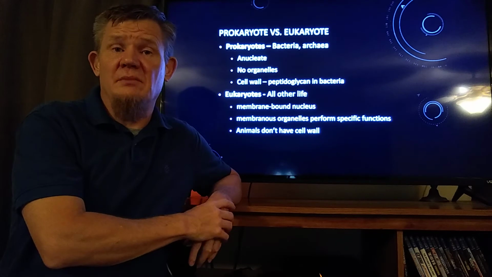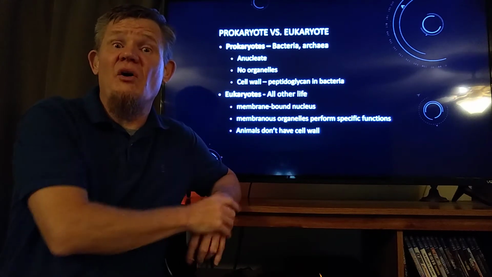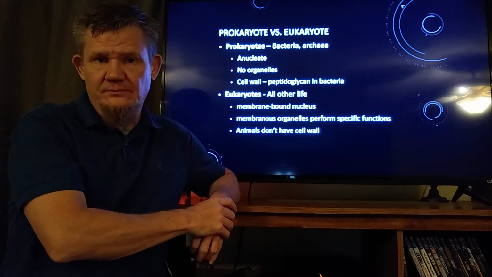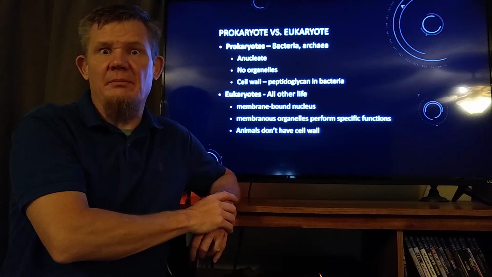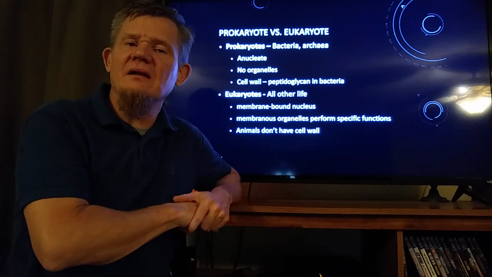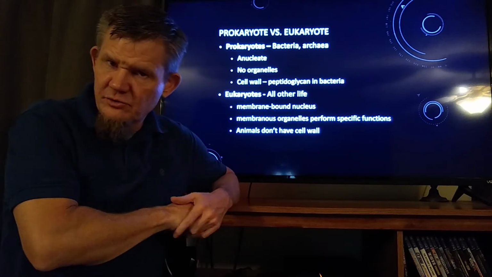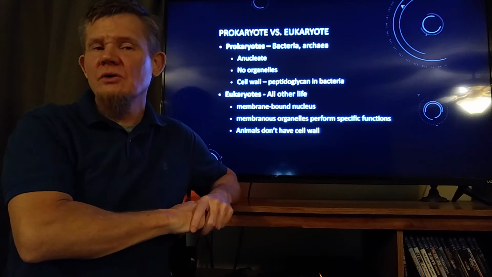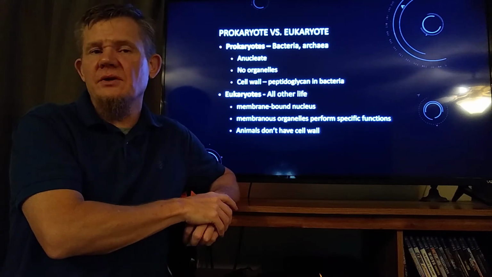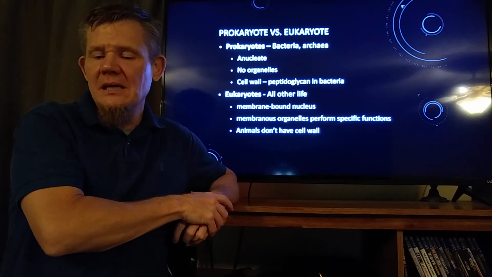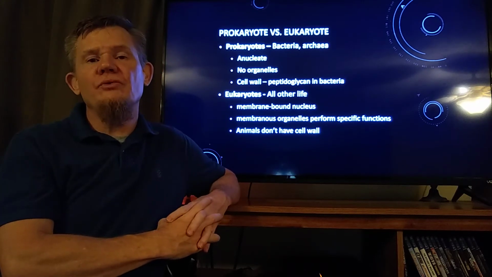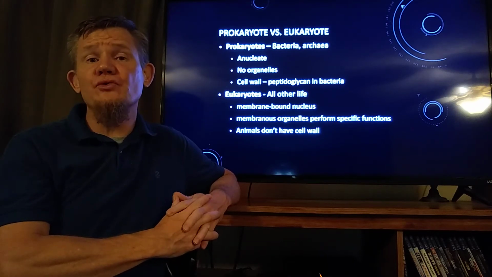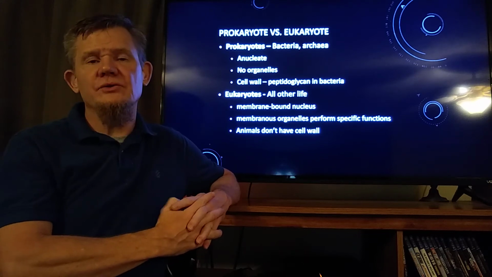One of the primary differences between bacteria and archaea is the fact that all bacterial species make this molecule called peptidoglycan, and archaea do not. The only things that make peptidoglycan are bacteria. Two basic kinds of cells on the planet, prokaryotes and eukaryotes. Pro-carry means before the nucleus. Eukaryotes, carry still refers to the nucleus. So what does eu mean? Eu means true or good. So eukaryotes are organisms with true or good nuclei, true nuclei.